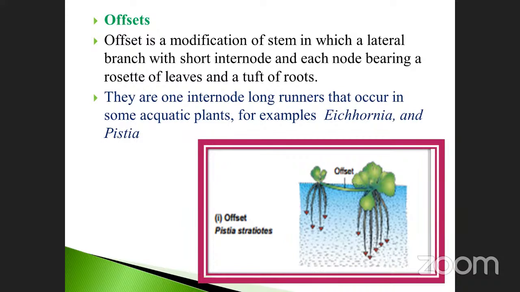So once again, I repeat for you. Offset is a modification of stem in which the lateral branches have a short internode, and each node bears a rosette of leaves. Take an example: this one is called a rosette of leaves, and it is also made up of parenchyma filled with air. That's why it is called aerenchyma. And this is called a tuft of roots, also with a root pocket, not the root tip. The root is also fitted with the root pocket. Okay, go to the next one.